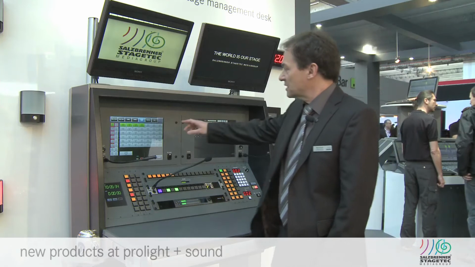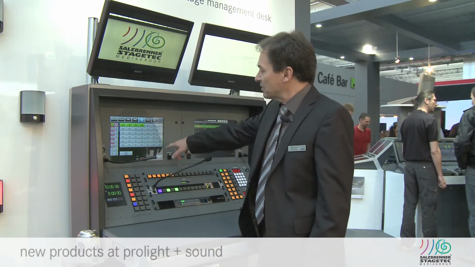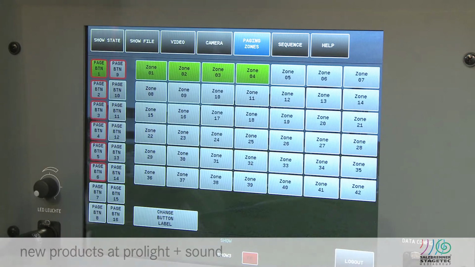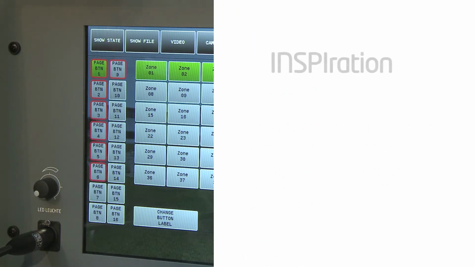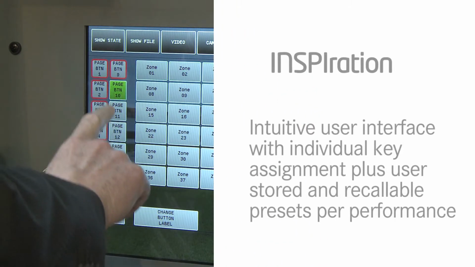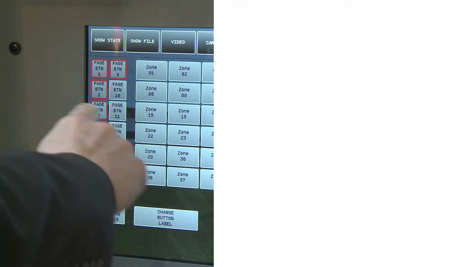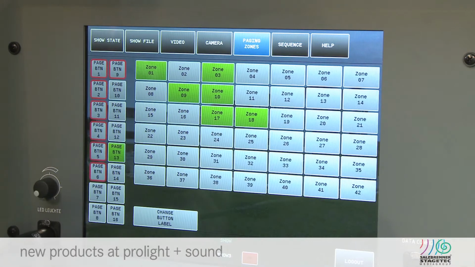In this case, for example, we talk about the paging zones. We have a number of available paging zones, and we have buttons here. There's a very easy way to assign paging zones to paging buttons. You can choose a button which is available as a hardware LCD button on the console, and you can assign different zones to this button.